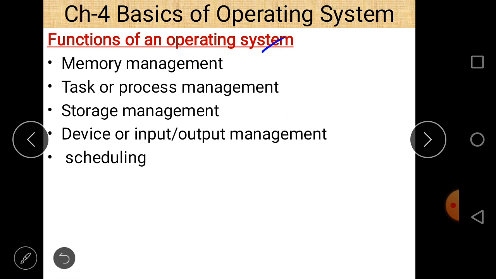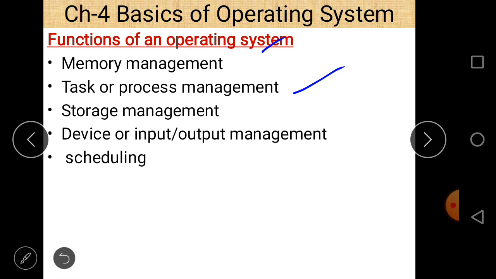Different task or process management. A process is nothing but a program in execution. So different processes are executed and used by an operating system. It manages which process is to be executed or not, and basically it provides scheduling of the processes, that is which process is going to be executed or not.